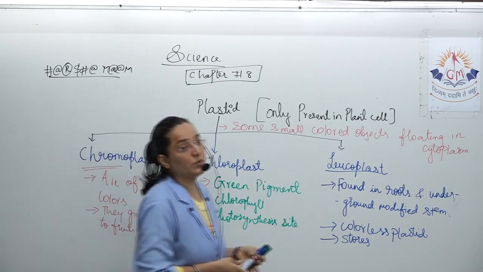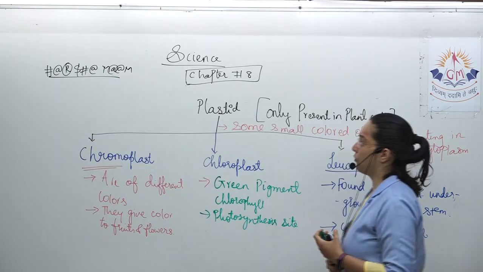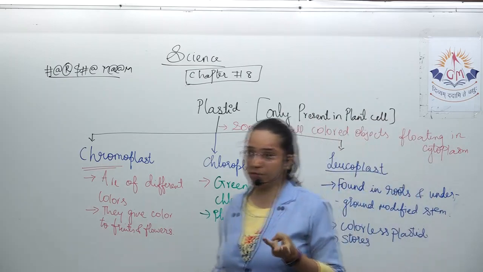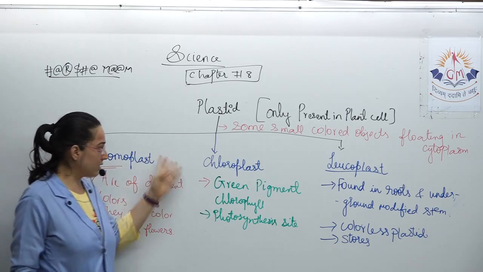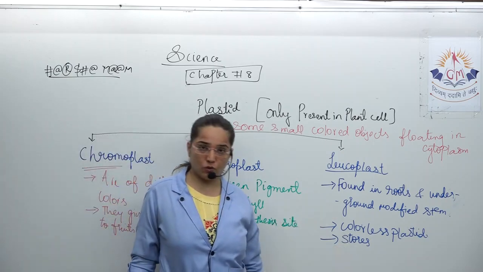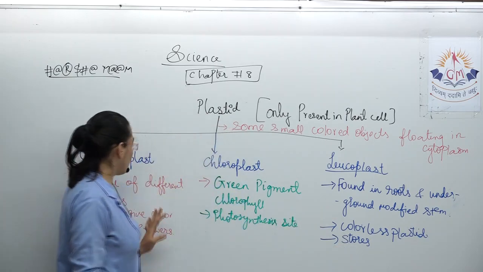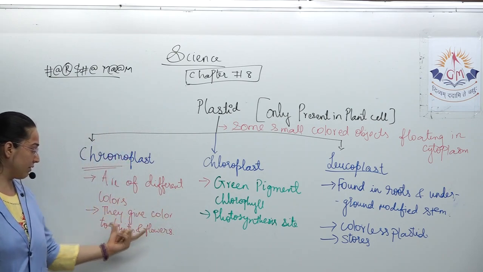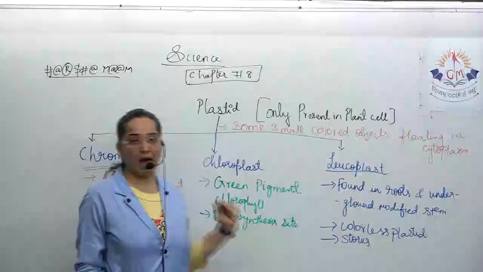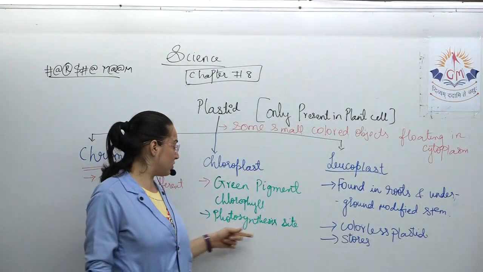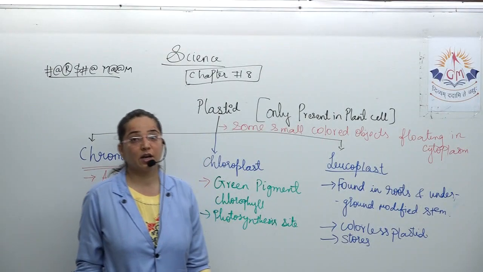Plastids are present only in plant cells. Of how many types are they? They are of 3 types. Which are those 3 types? Those 3 types are chromoplast, chloroplast and leucoplast. If we talk about the chromoplast, then they are of different colors. They give color to the flowers and fruits. Chloroplast has the green colored pigment which is responsible for photosynthesis.